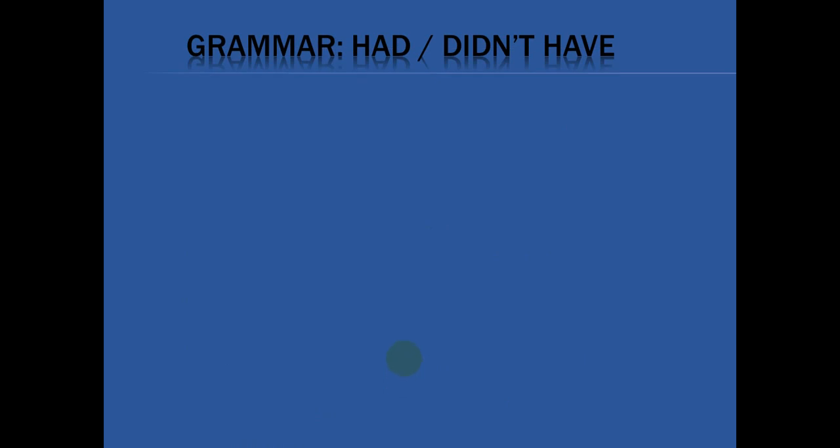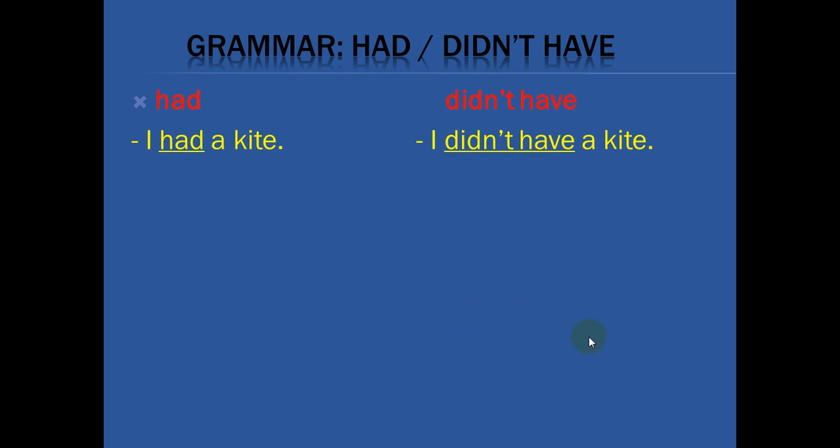Another thing, as you see here, we have had and didn't have. The same as with was and were, wasn't and weren't, we have here had and didn't have. But had and didn't have, all of these come with the 7 pronouns. So we're gonna say the same as you see here. Had and didn't have. I had a kite, but I didn't have a kite. Something in the past, okay? You own it, but now maybe you don't have it. So we're gonna say had, didn't have.